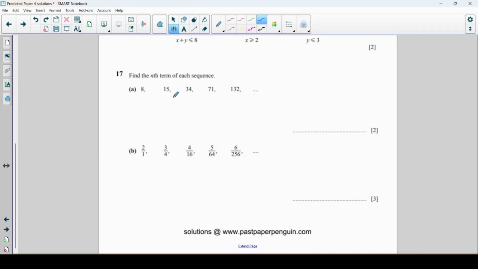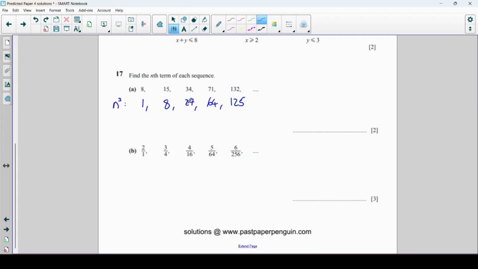So there's nothing that I can multiply by each time to end up with these numbers, so I think it's got to be cubic. So what I'm going to do now is write down the cube numbers. So n cubed, well, that's equal to 1 when n is equal to 1. 2 times 2 times 2 is 8. 3 times 3 times 3 is 27. 4 times 4 times 4 is 64. And 5 cubed is 125.